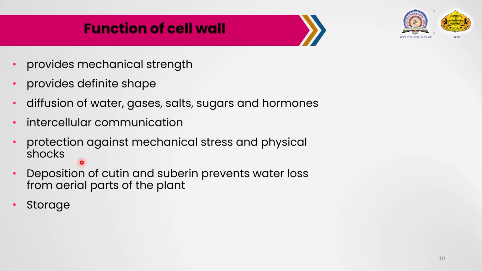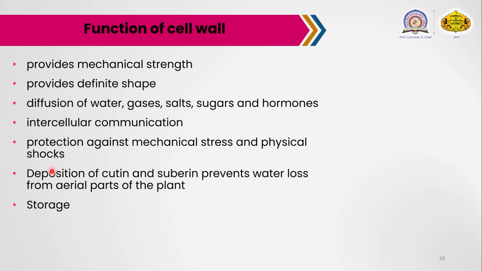It acts as a protection against mechanical stress and physical shocks. Physical shocks means various adverse factors like high salinity, drought conditions, and high temperature or heat, and all these physical shocks are protected against by the cell wall.